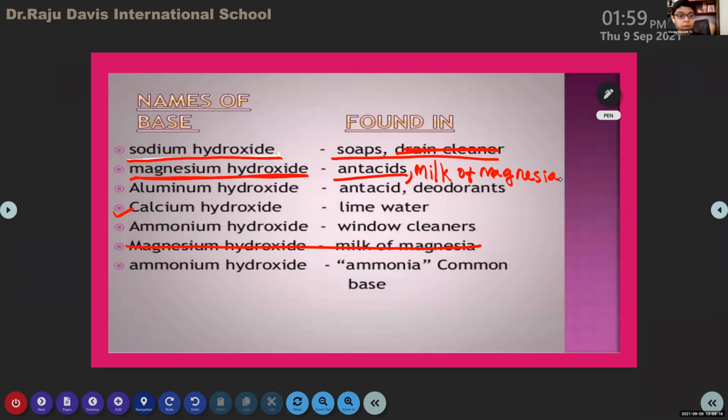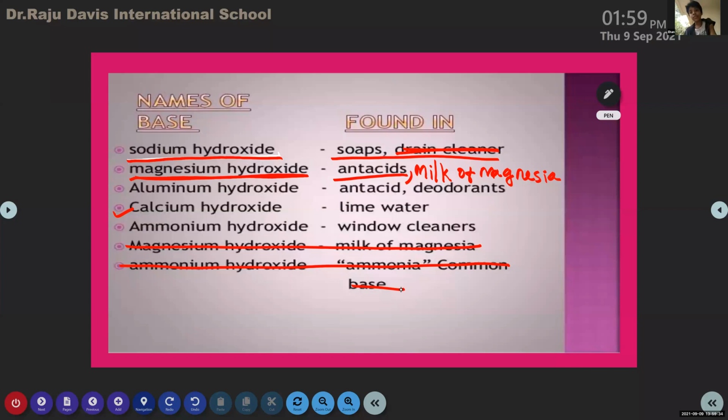Ma'am, there are two ammonium entries as well. Ammonium hydroxide is right. You don't need to write the last one. Ammonium hydroxide is ammonia, a common base, mainly used in window cleaners.